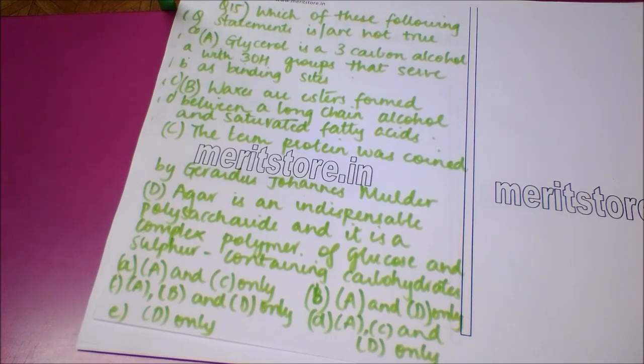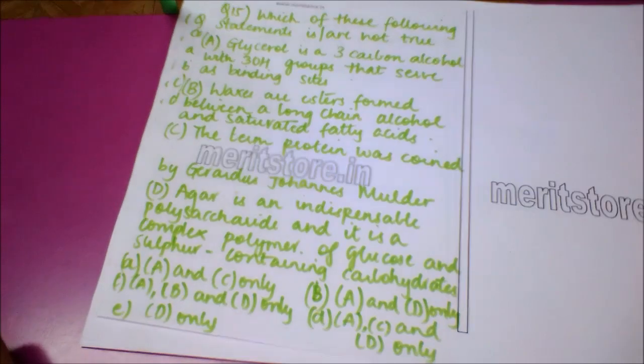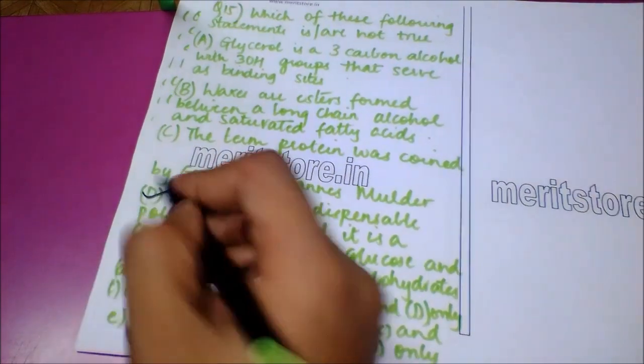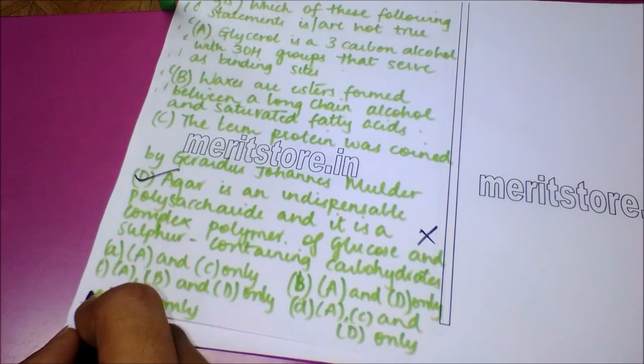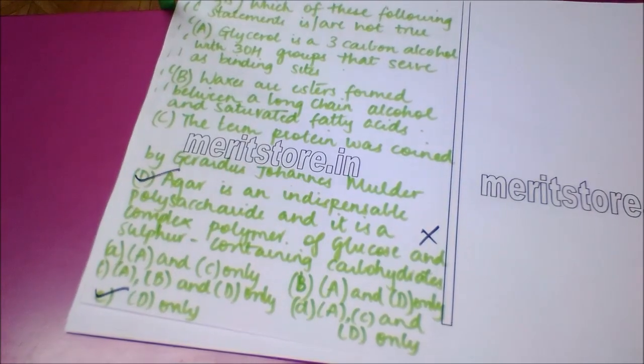The options are A, A and C only, B, A and D only, C, A, B and D only, D, A, C and D only, while E is D only. Here only statement D, that agar is an indispensable polysaccharide and it is a complex polymer of glucose and sulfur containing carbohydrates, is not true, and so the correct answer is option E, which is D only.